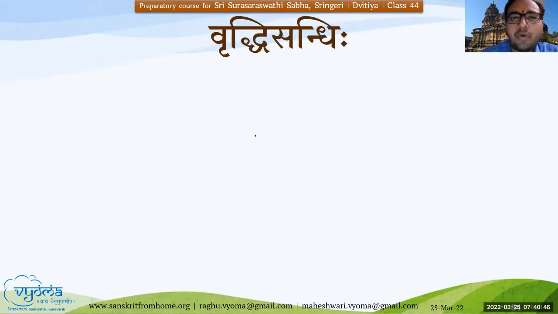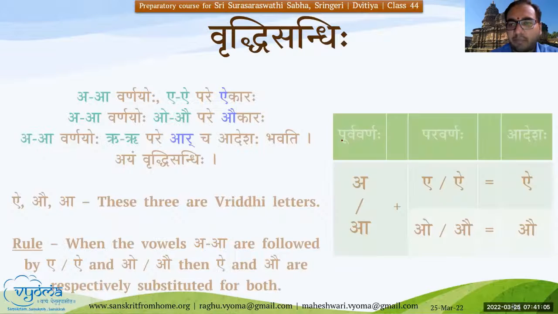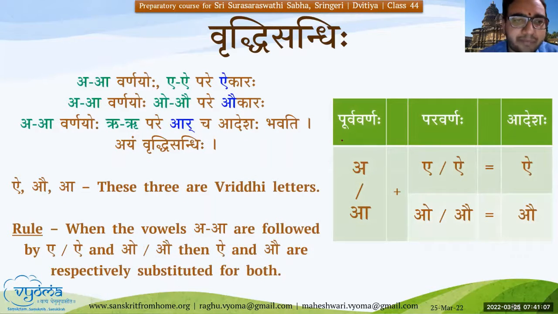Uttamam. So in the Purva Pada, it should be either A or Aa, followed by E, Ai, O, Au. Then what will be the result? Vriddhi bhavati, Ai or Au is the Vriddhi adesha. Uttamam. Ai or Au will be the final resulting form, and that is the Vriddhi Sandhi.